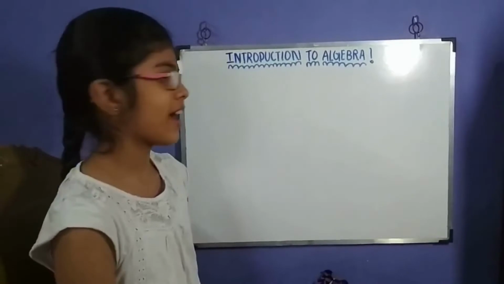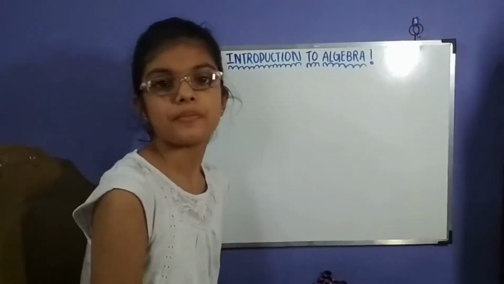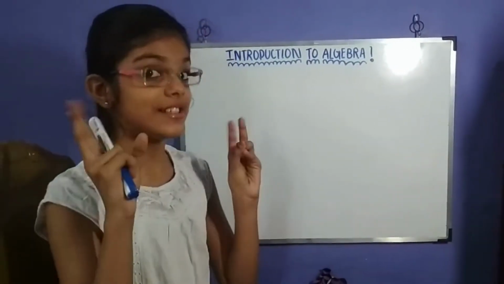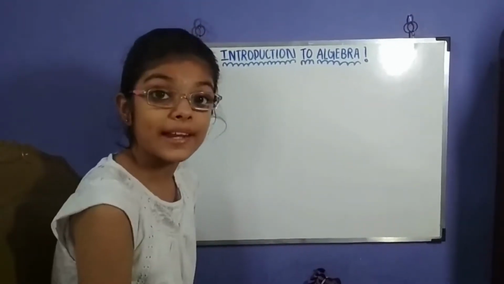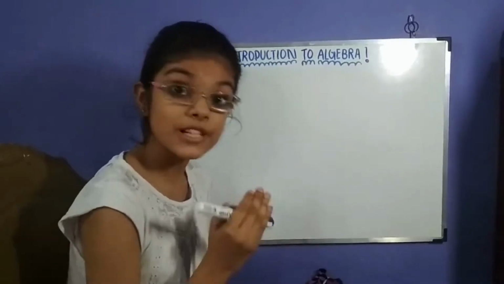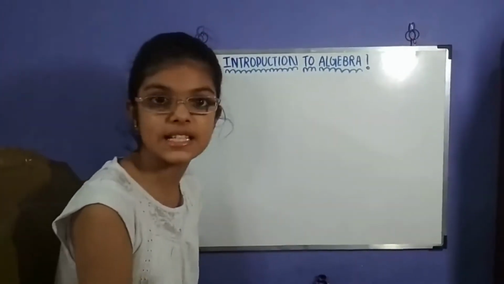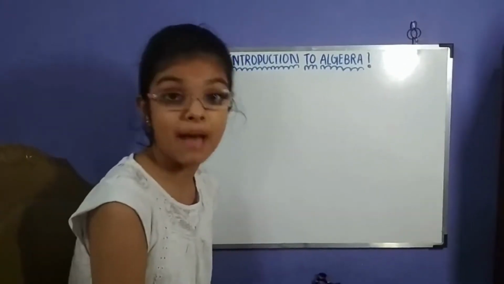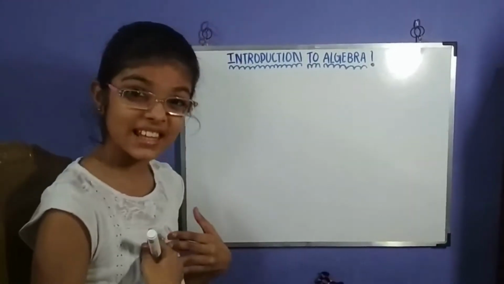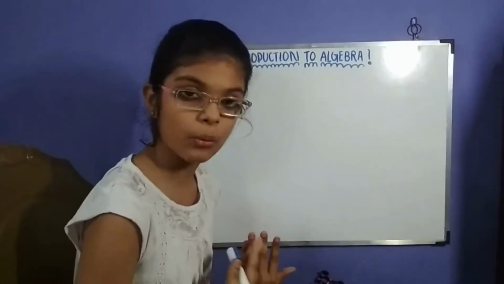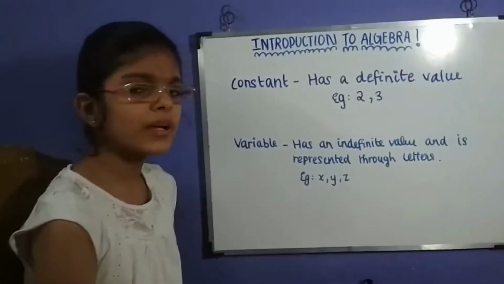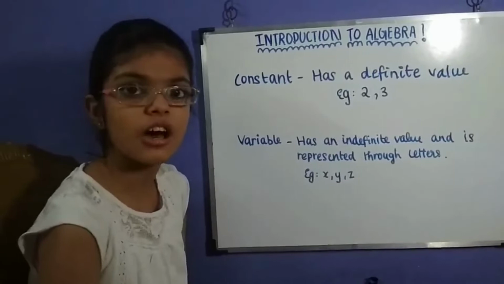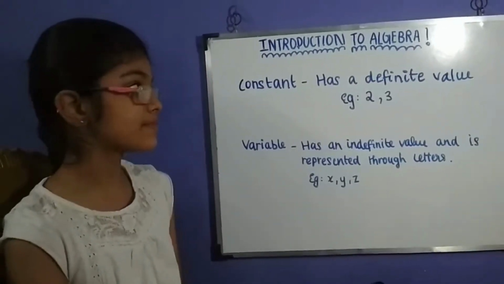Probably you'll be wondering, what is algebra? Well, I'm going to tell you the definition. Algebra is when numbers are represented with letters and symbols. It's a part of math. When I say this, you might not understand it that well, so I'm going to show you with some examples. Before we start learning complex stuff, let's look at the basics.